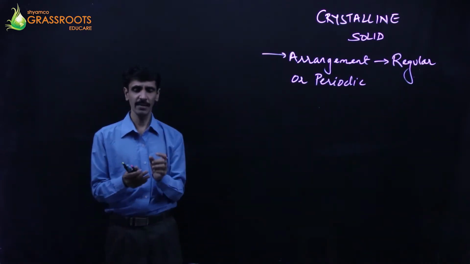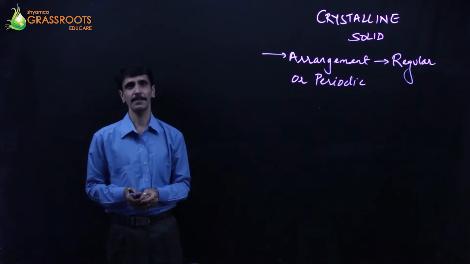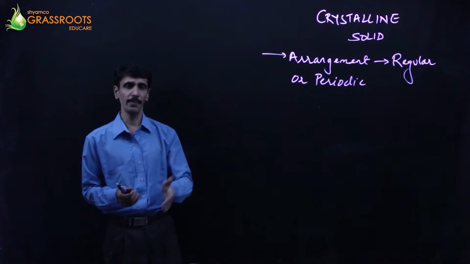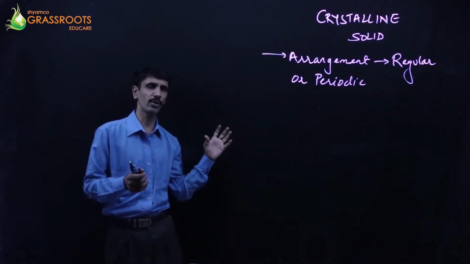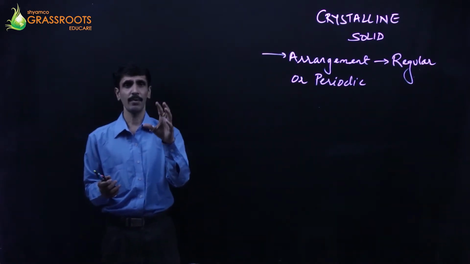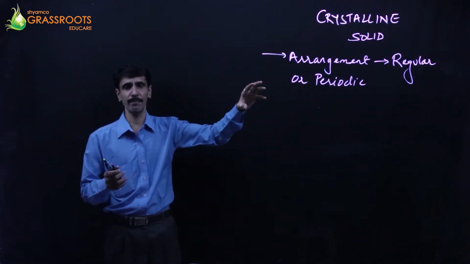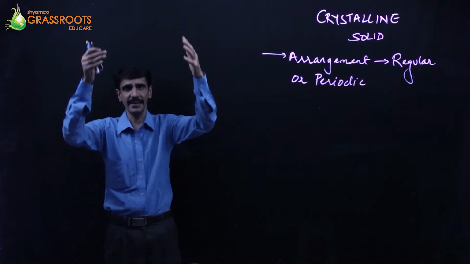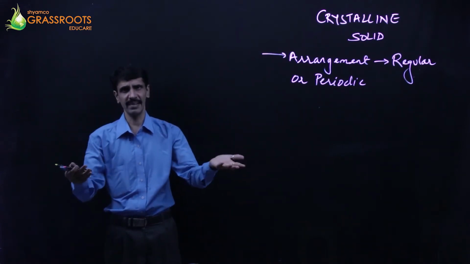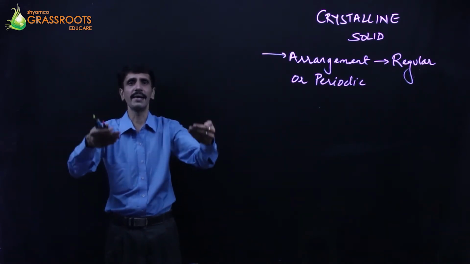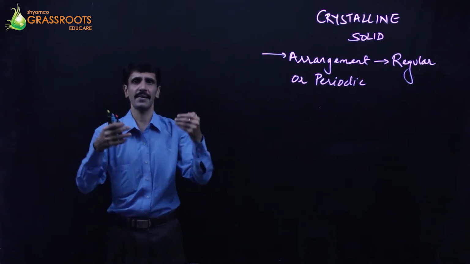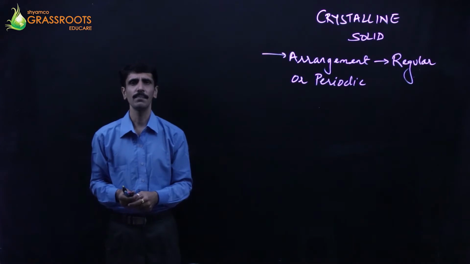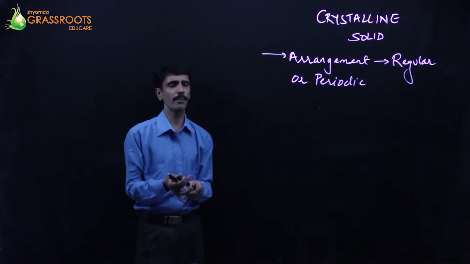Okay, next thing is when you talk about the bonding part. Bonding is considered to be what? Uniform. अब यूनिफॉर्म बॉन्डिंग होने की वजह से if you are going to give energy, alright, because there is a periodic pattern which is taking place, so as a result what will happen is the entire atom or the particles, I will say in general, is going to melt at one single temperature. एक single temperature पे पूरा का पूरा solid melt होगा, and that is being called as sharp melting point.